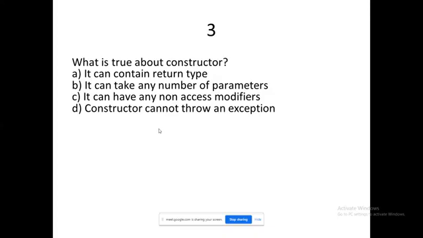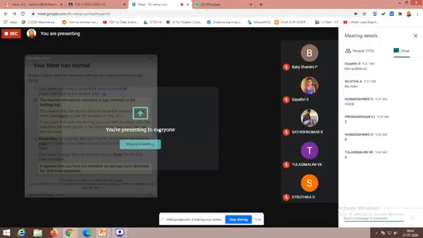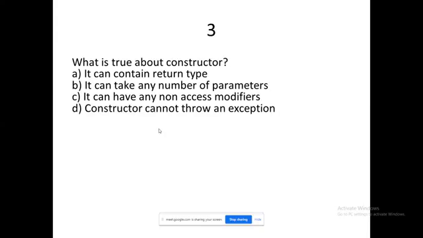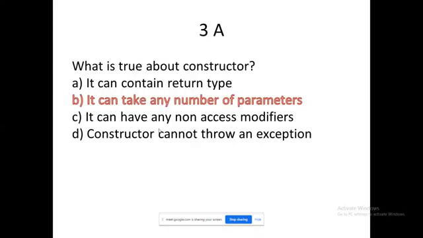What could be the answer for 3? People are posting B and D. So what's the answer? It's ultimately B. Constructor is a special method, but it doesn't have any return type, so option A is ruled out. Can it have any non-access modifiers?